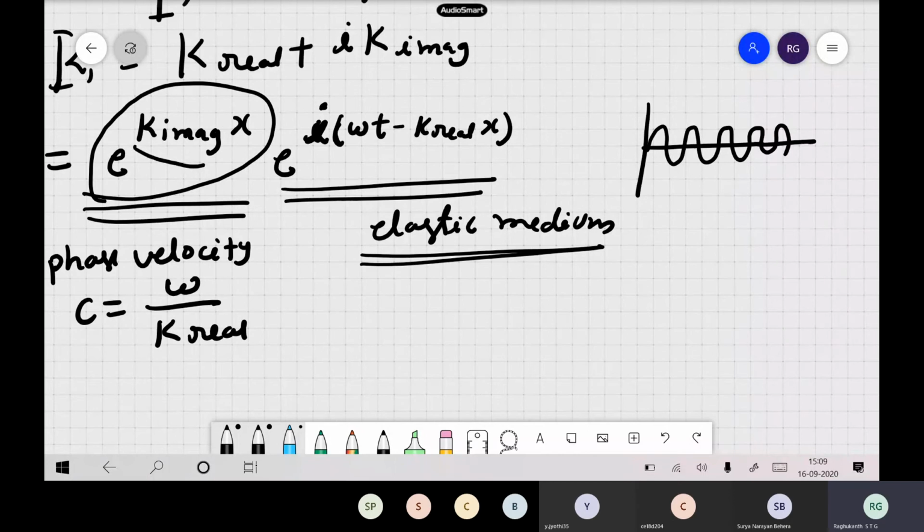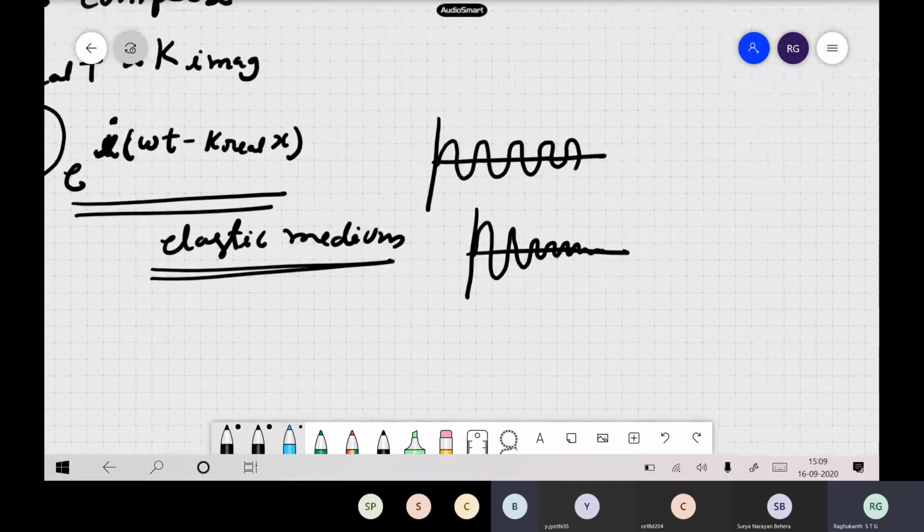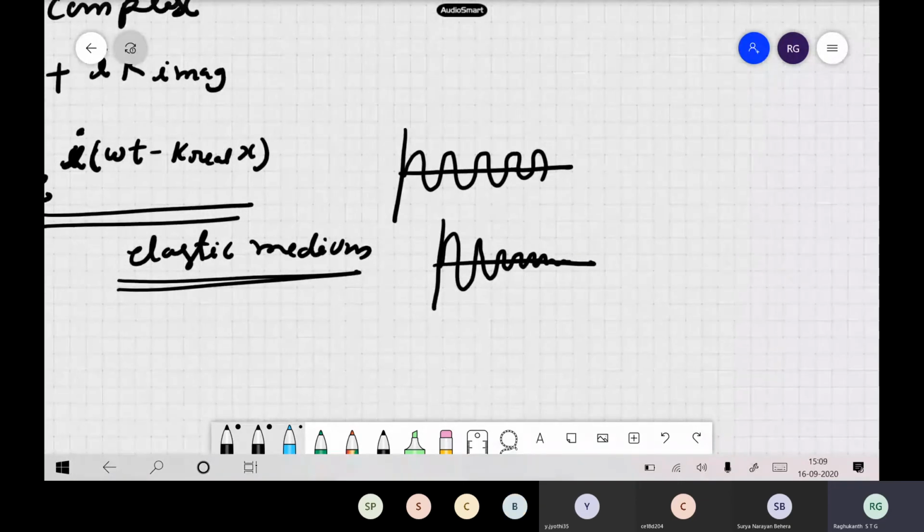If suppose this k imaginary portion is negative, what happens? So there will be a decay. So what it is trying to do to your system, you followed, it becomes like this type of a thing also. What do you call this type of a thing?